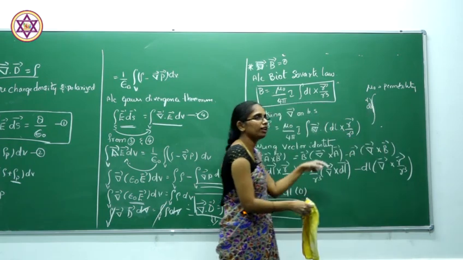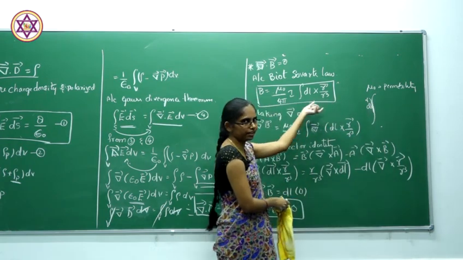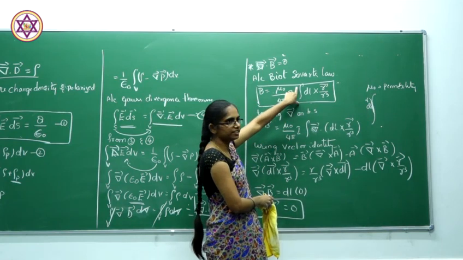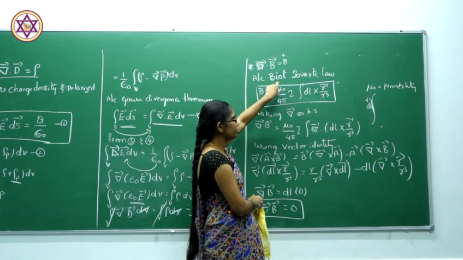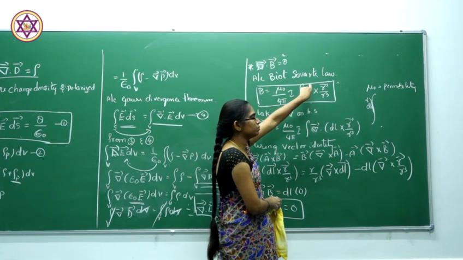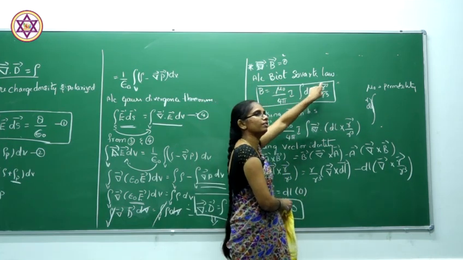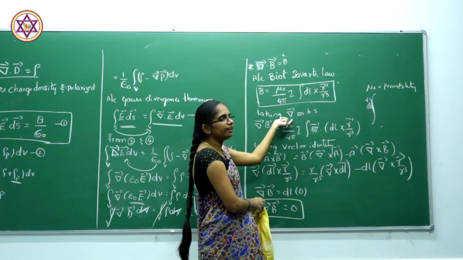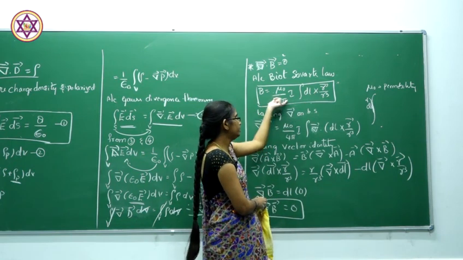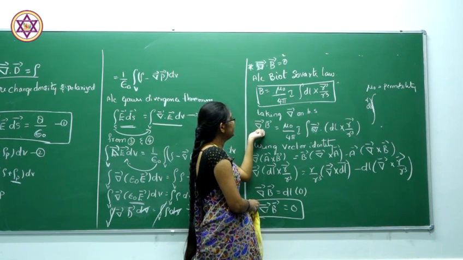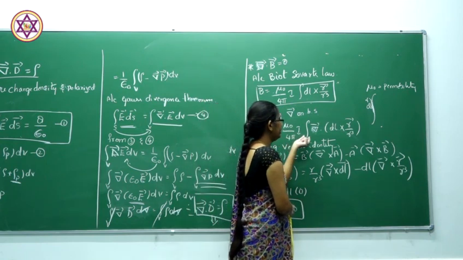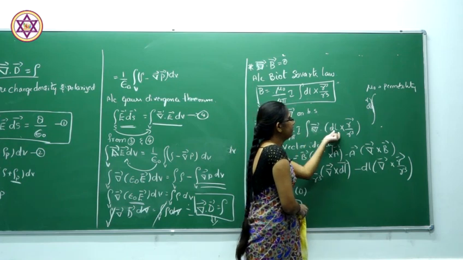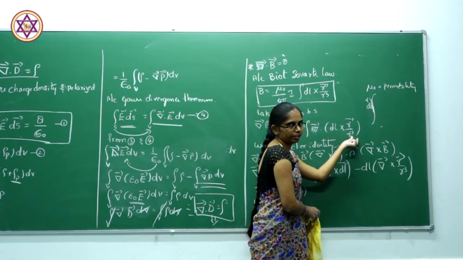In the PU classes we derived the Biot-Savart law, isn't it? So directly by considering the Biot-Savart law, mu naught will be the absolute permeability, dl will be the small element, and r will be the position vector. So by taking del on both sides of this equation, we get del dot B equal to mu naught by 4 pi, I times the integral of del dot of dl cross r by r cubed.